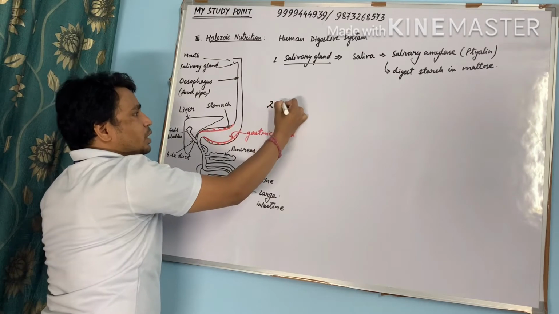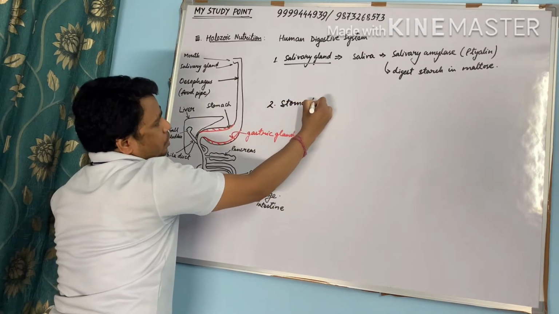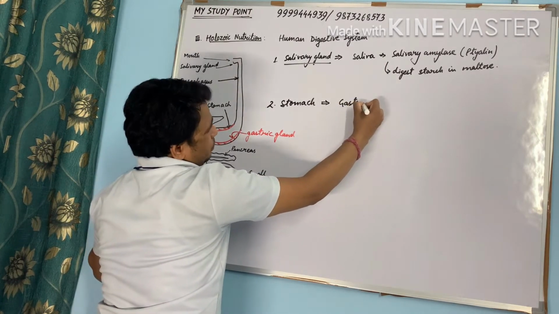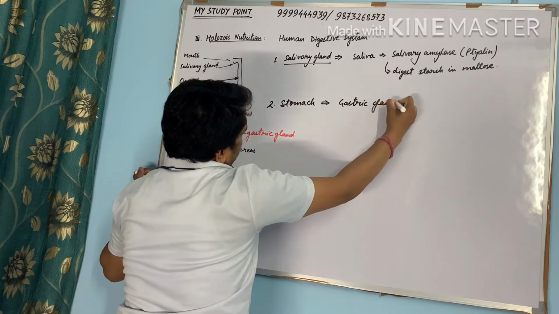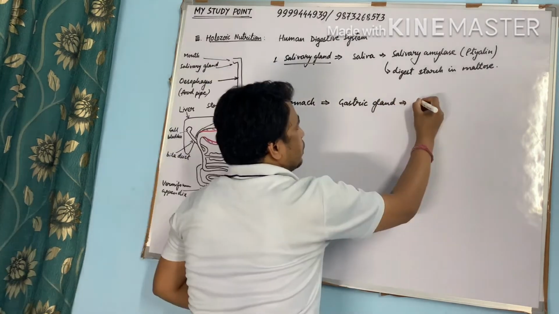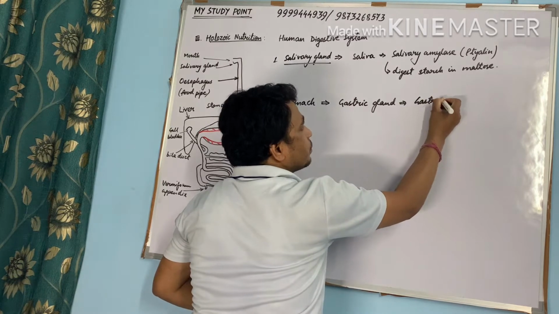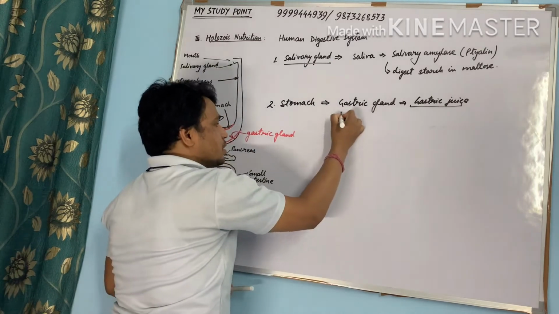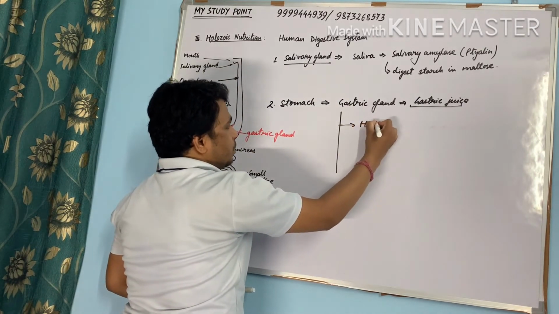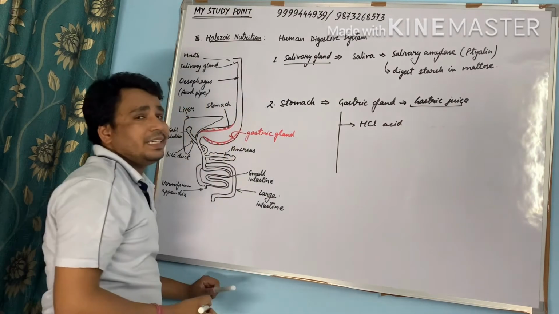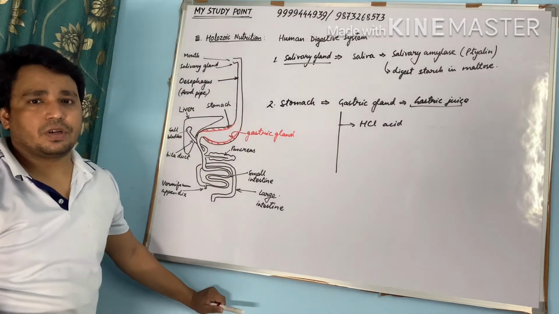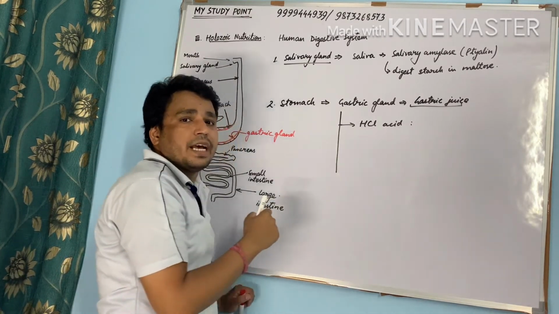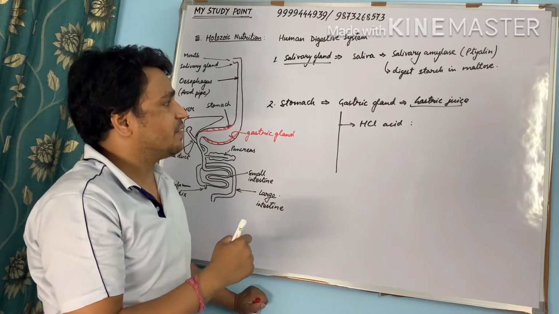Now when food comes into the stomach, there is a gland in stomach called gastric gland. It releases gastric juice or gastric acid. It consists of three things: hydrochloric acid, which is very mild in state. Hydrochloric acid is one of the strongest acids, but this is in mild state. This hydrochloric acid makes the food acidic and helps in releasing digestive enzyme pepsin.